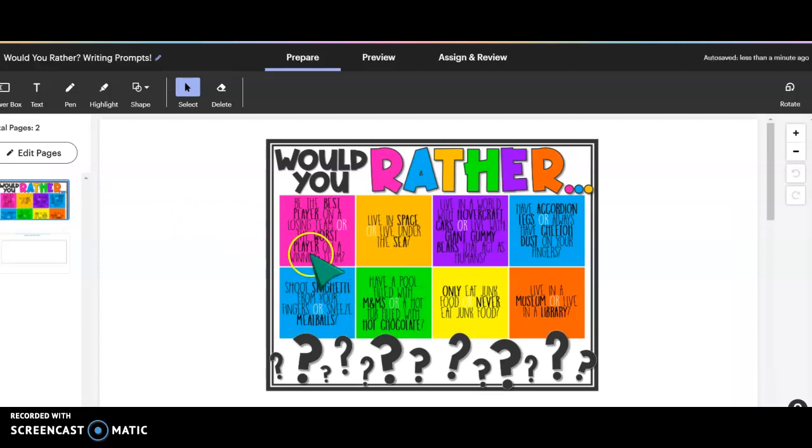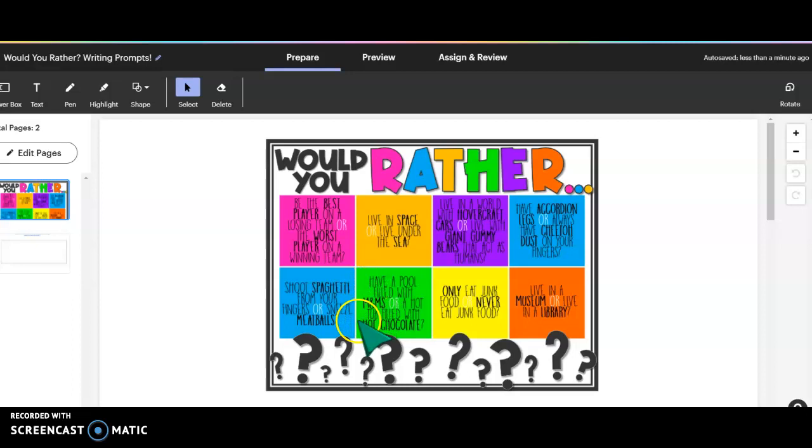But before you click the second page, I want you to choose one of these would you rather. Would you rather be the best player on a losing team or the worst player on a winning team? Would you rather live in space or live under the sea? Would you rather live in a world with hovercraft cars or live with a giant gummy bear that acts as humans? Would you rather have accordion legs or always have Cheeto dust on your fingers? Would you rather shoot spaghetti from your fingers or sneeze meatballs?